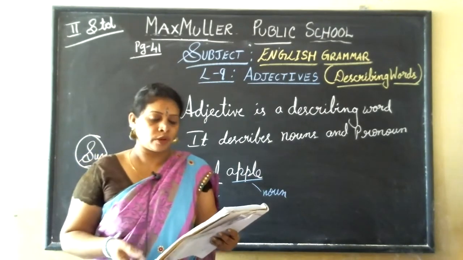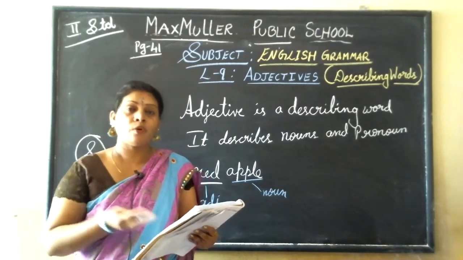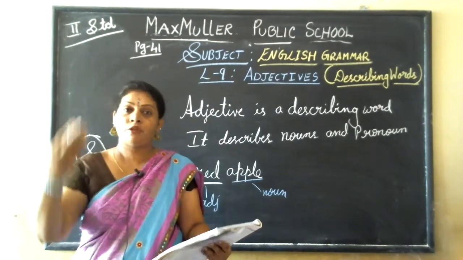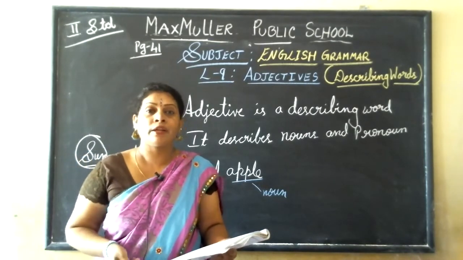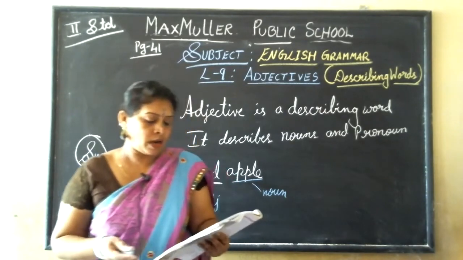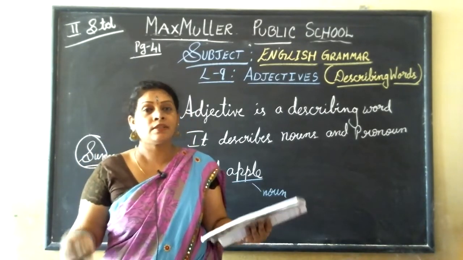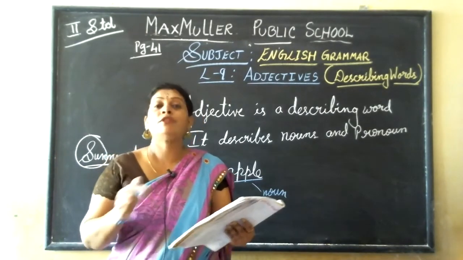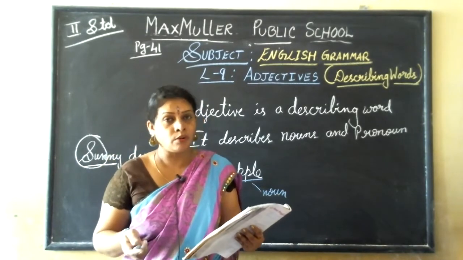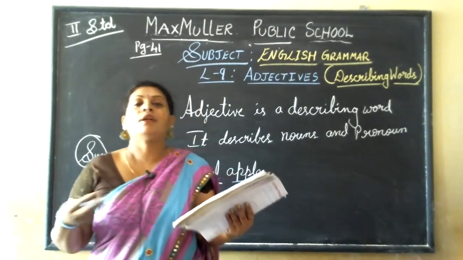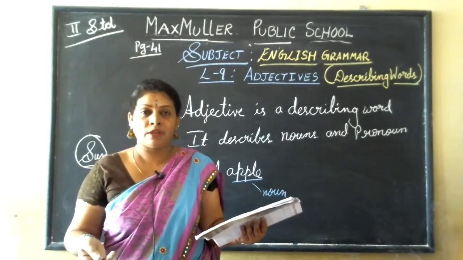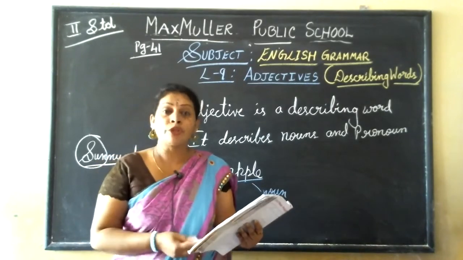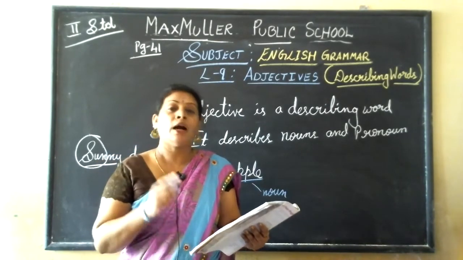A tall boy. Now boy is a noun. How is he? He is very tall. So it is describing the boy is very tall. A big elephant. Elephant is a noun and it is telling how the elephant is. It is big. So big is an adjective. A beautiful flower. Flower is a noun. How the flower is, and you can ask what color. A pink flower. So the flower is pink in color. Pink is an adjective here. Beautiful flower. So beautiful is an adjective.